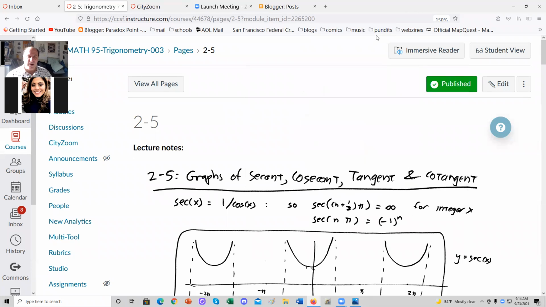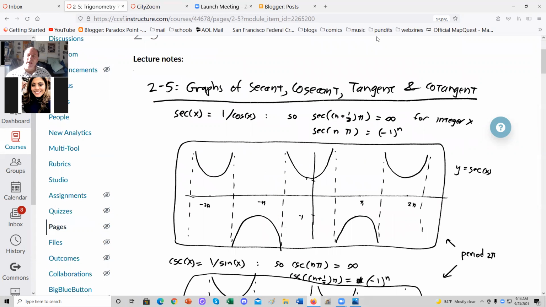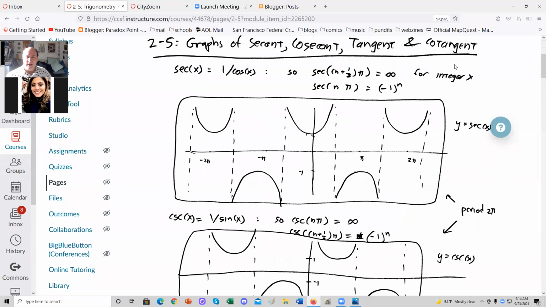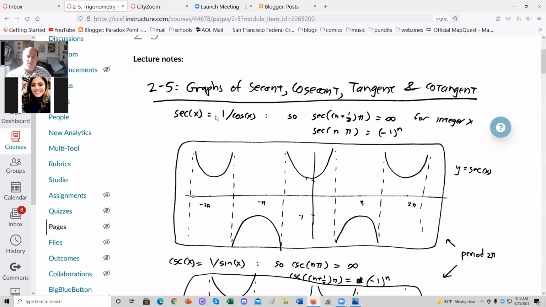All right, for today, we'll be graphing the secant, cosecant, tangent, and cotangent functions. The secant is the reciprocal of the cosine. So whenever cosine is 0, secant is infinity. That happens for x equal n and a half pi for integer values of n. Excuse me, that should be an n, not an x. I'll have to change that.